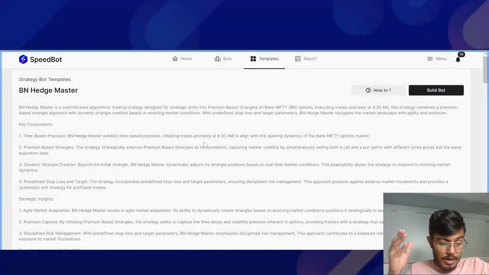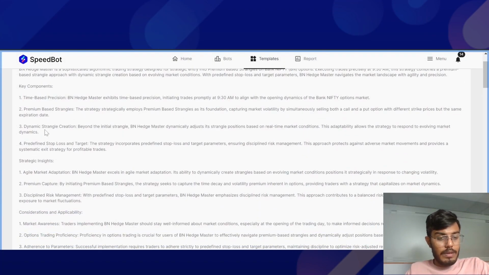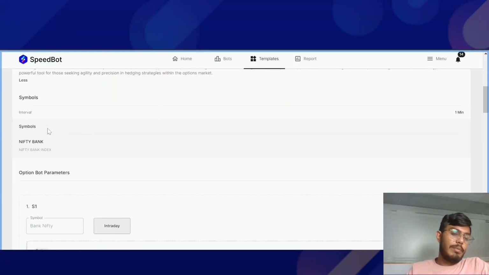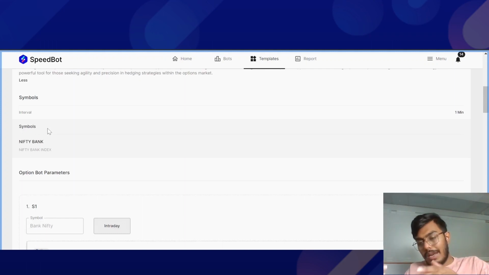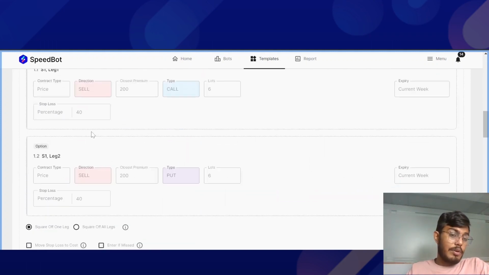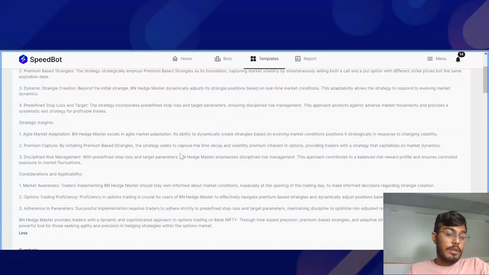All the conditions are openly disclosed and you'll be able to see in which market condition you can create this particular bot, right? So if you are an intermediate or amateur trader, based on your analysis, you can have the bots checked and you will be able to tweak the parameters after going through the documentation.